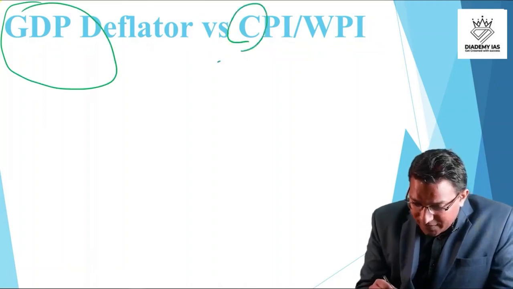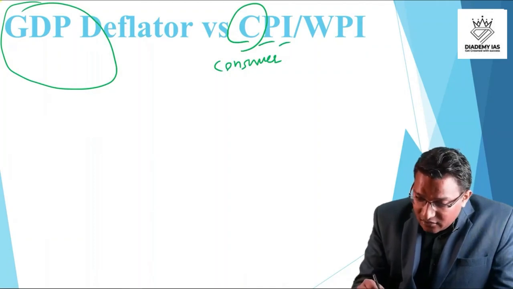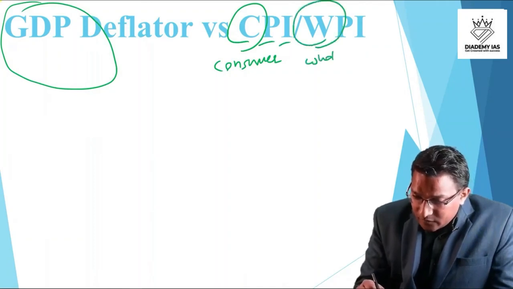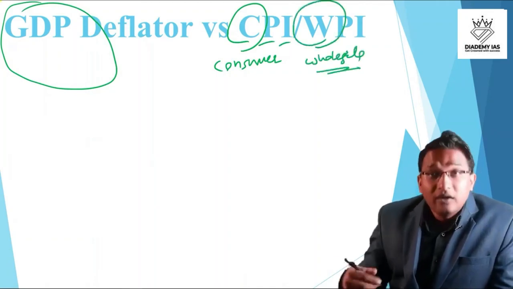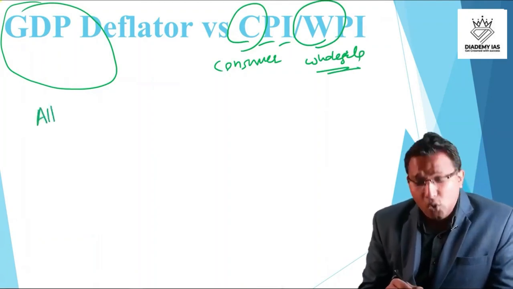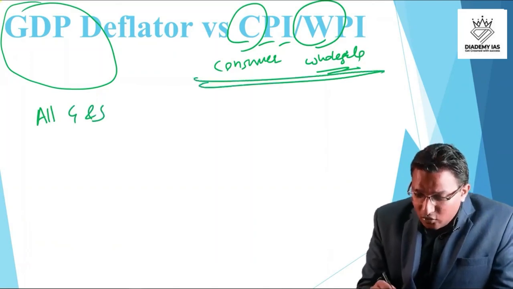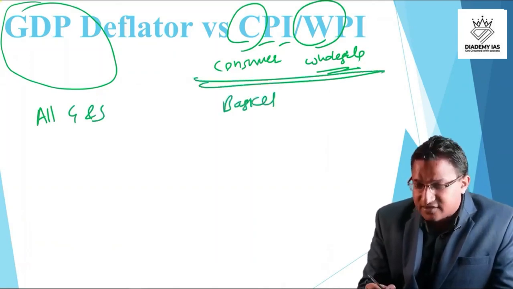CPI means consumer price index, C for consumer, P for price, I for index, and W means wholesale. First of all, GDP deflator talks about all the goods and services. The consumer price index or wholesale price index is talking about a basket of goods and services.